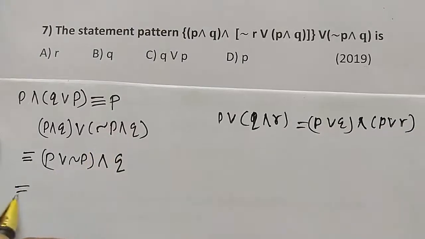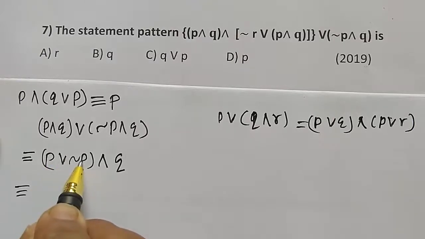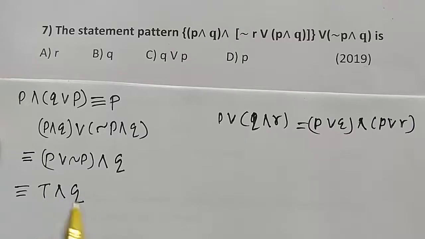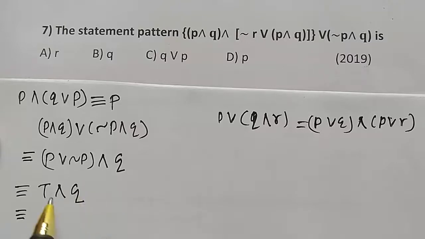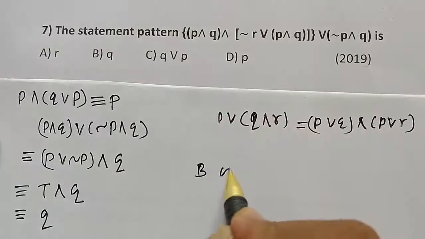Similarly, this is logically equivalent. By complementary law, P or negation of P is true, and Q. This is logically equivalent, by identity law, to Q, and therefore option B is correct.